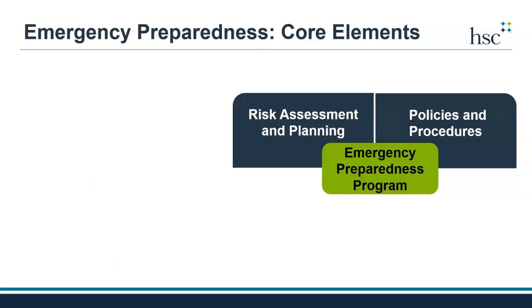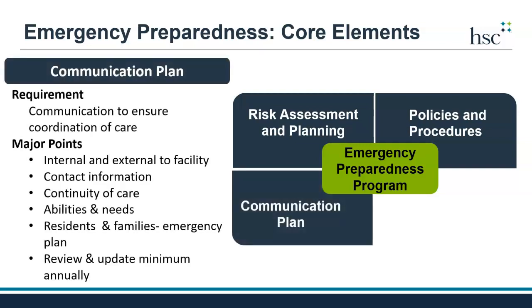Another very important element of a nursing home's emergency preparedness plan is the communication plan. The communication plan provides communication details needed to ensure coordination of care for residents. The communication plan must include communication within the facility, but also external to the facility with stakeholders, including healthcare providers, public health, and emergency preparedness officials.